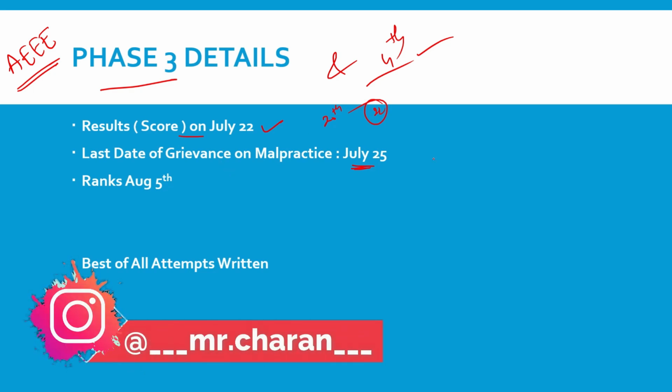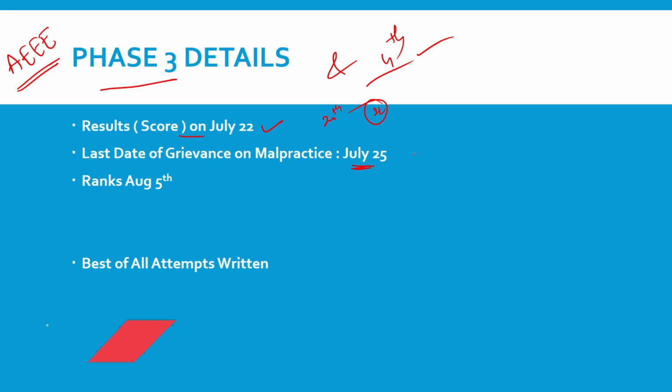due to any malpractice issue, and you feel you are genuine, you have to mail them at btech@amrita.edu, and ranks will be given on 5th, and best of all scores will be considered.